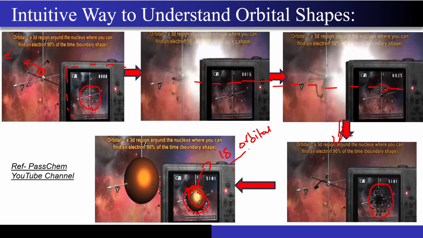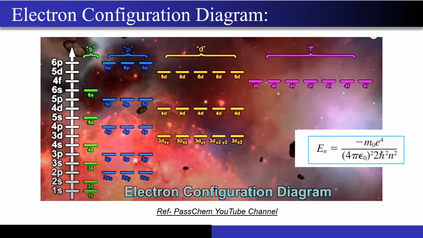So this is the best way to actually visualize the orbital. If you don't want to go into the wave function, just keep on snapshotting the movement of the electron for a lot of time, and just overlap the points that you got. You will get a particular shape, and that shape will be the shape of the orbital. So this was just one of the ways. And now we will be moving on to the electronic configuration diagram.